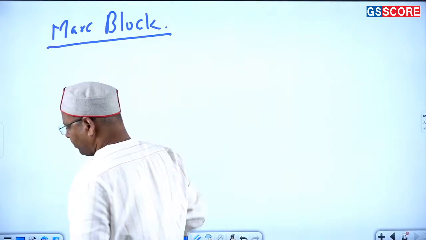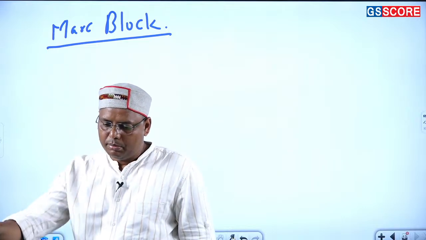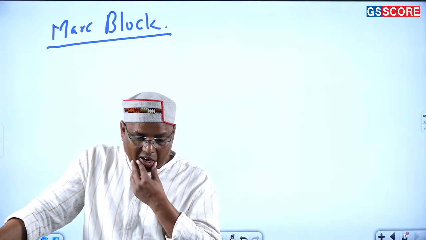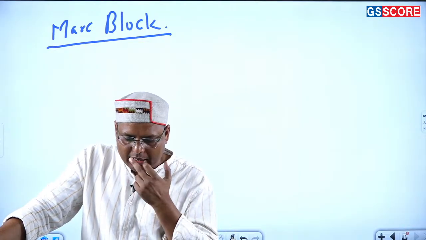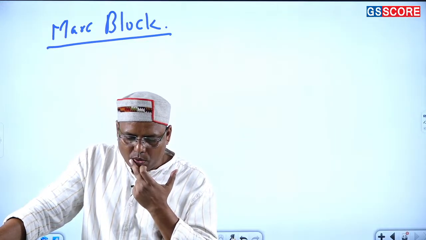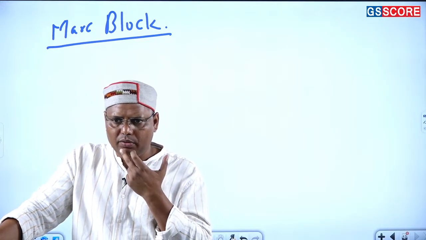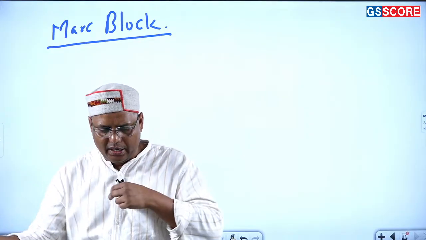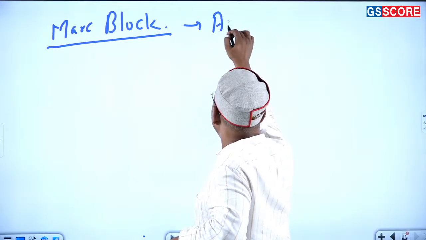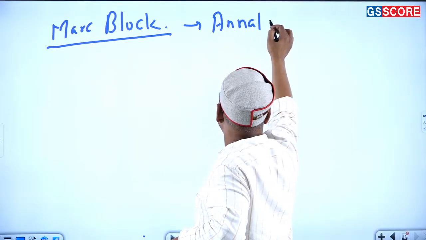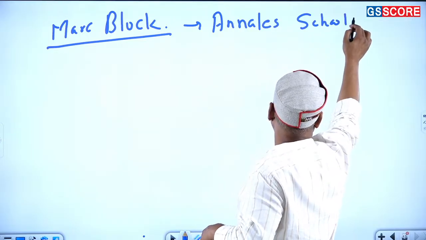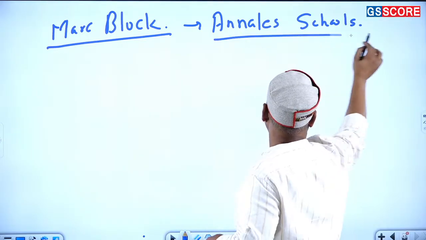Marc Bloch was basically from France, and he contributed again. It is a development happening in the 20th century, and Marc Bloch represented one school, and along with Henri Pirenne, he represented one school that's called the Annales School, right? That is known as the Annales School. Now, this school is having great impact on India in the current scenario.